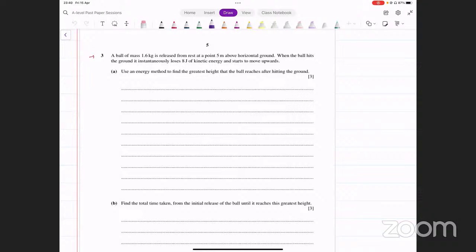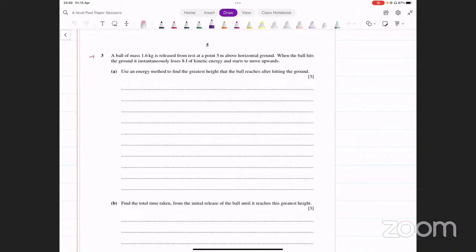Acha, let's move on. Question number 3 of this paper. Let's start with this. This is relatively easier. A ball of mass 1.6 kilograms is released from rest at 0.5 meters above horizontal ground.